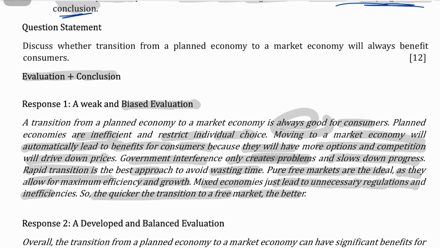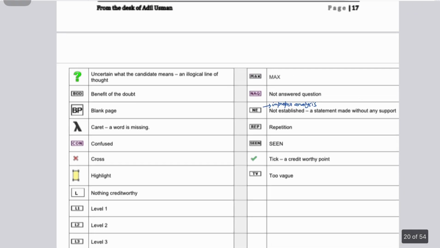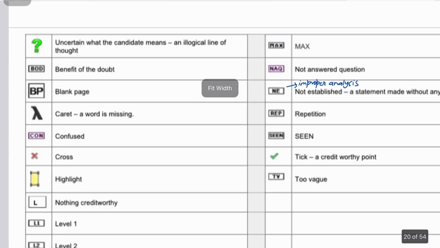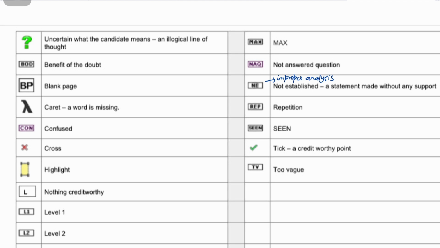This is a biased evaluation. And such a conclusion, although it seems correct, is not graded well by the examiner. And do you even know what sort of a mnemonic the examiner will put against this? The examiner will put this: ANY, not established, a statement made without any support.